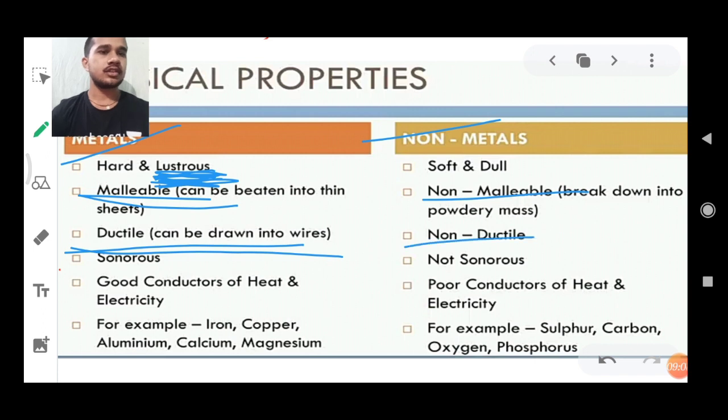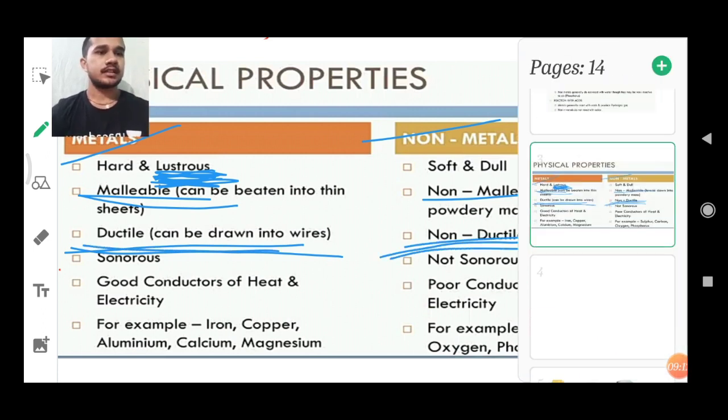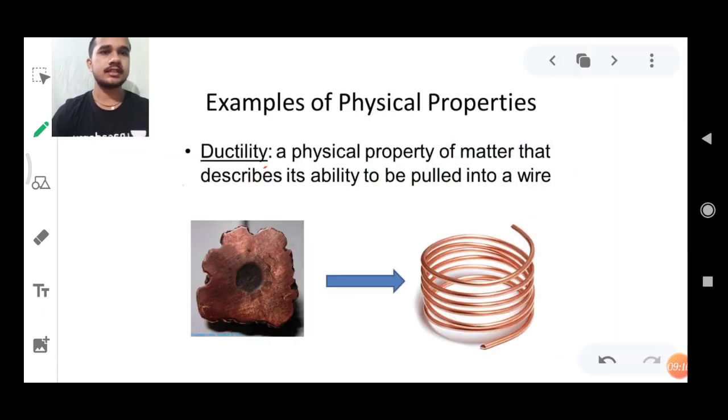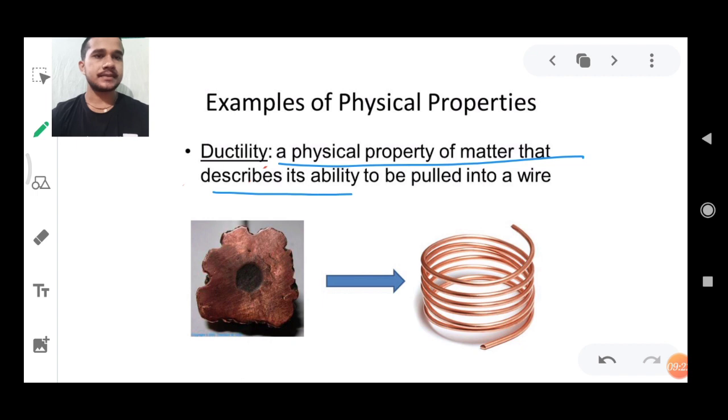And non-metals are non-ductile. How? Now I'll tell you with the diagram. Okay, the slide is here, this one. See, here it says that ductility is a physical property of matter that describes its ability to be pulled out into a wire.